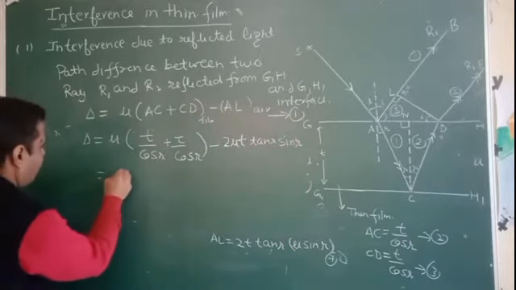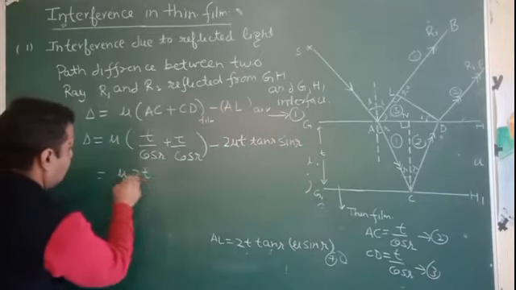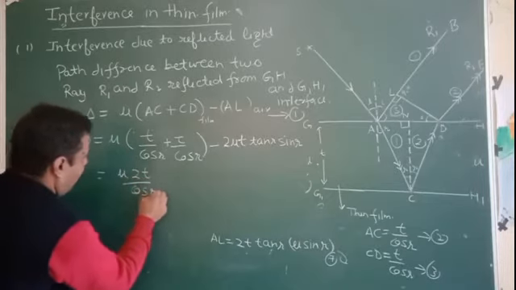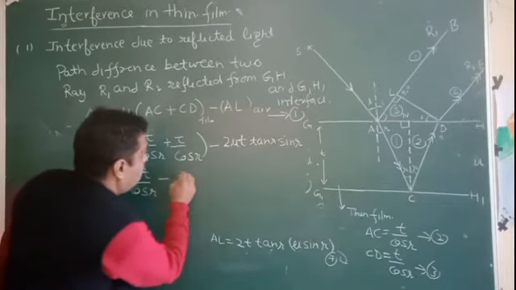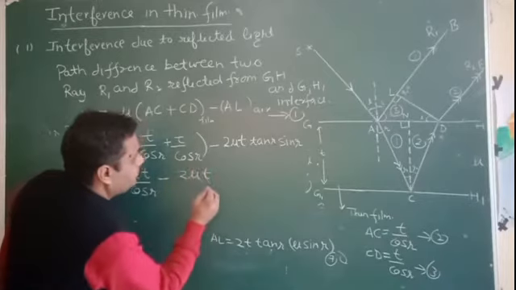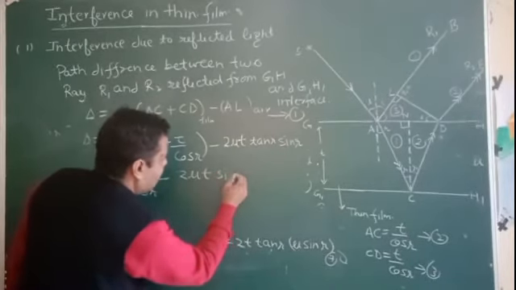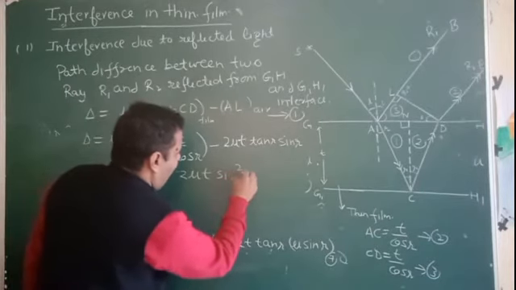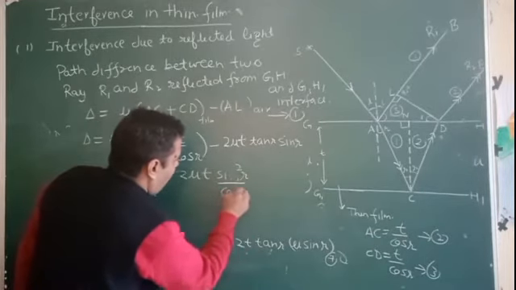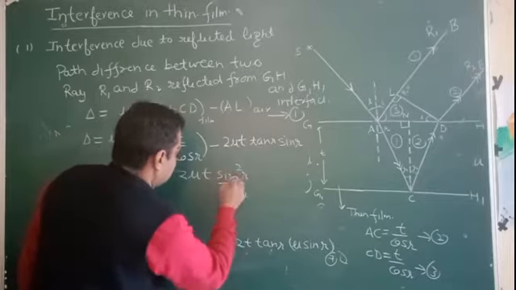Understand? Now by solving, it is 2 mu T by cos r minus 2 mu T sin square r upon cos r.